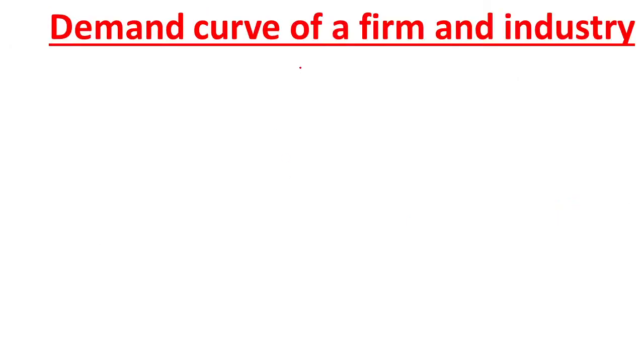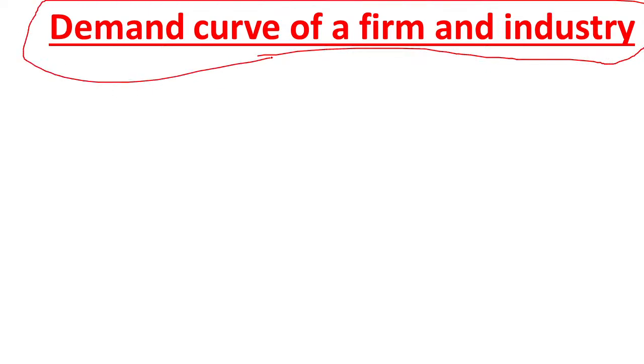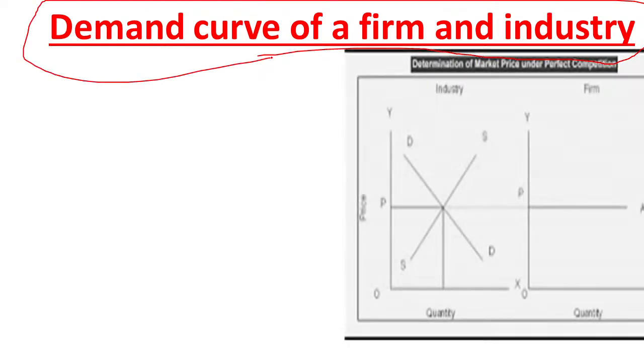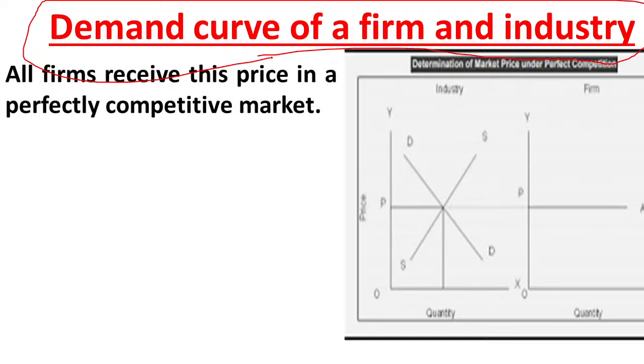Then let us see the demand curve of a firm and industry in a perfect competition market. As we all know, the price cannot be altered by individual firms here. So in the case of individual firms, the demand curve is horizontal to the x-axis.